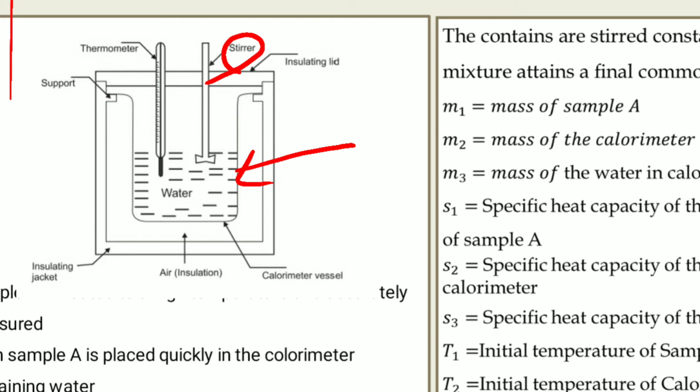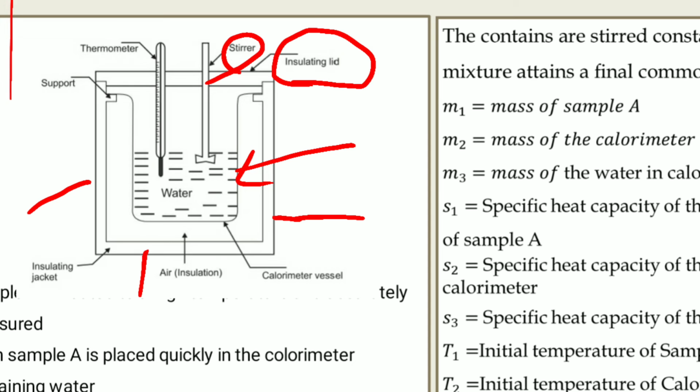So a lid is also there, that is an insulating lid. So whatever the substance is present in that vessel, there will not be any heat exchange with the surrounding. So that lid is an insulating lid. Then the calorimeter is well insulated to prohibit any transfer of heat into or out of the calorimeter. So this is all from all the sides of the calorimeter.